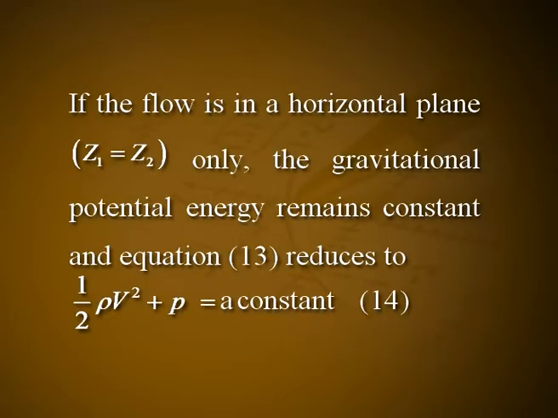If the flow is in a horizontal plane, Z1 is equal to Z2, the gravitational potential energy remains constant and equation 13 reduces to 1 by 2 rho V square plus P is equal to a constant. Let it be equation number 14. This shows that in a horizontal pipe, the greater the velocity of flow, the lower the pressure, and conversely. In other words, where the velocity of flow is less, the pressure is larger and vice versa.